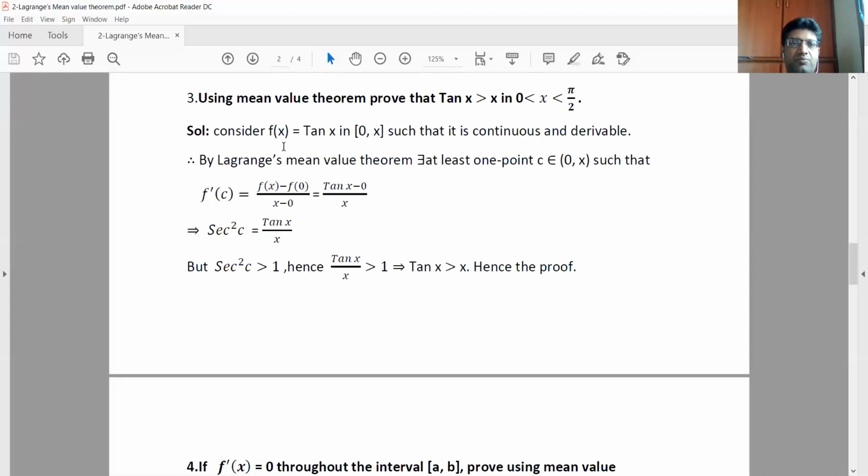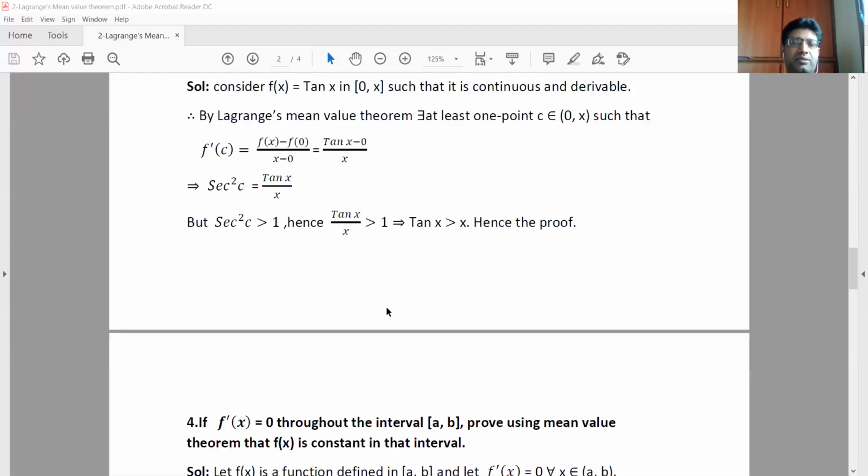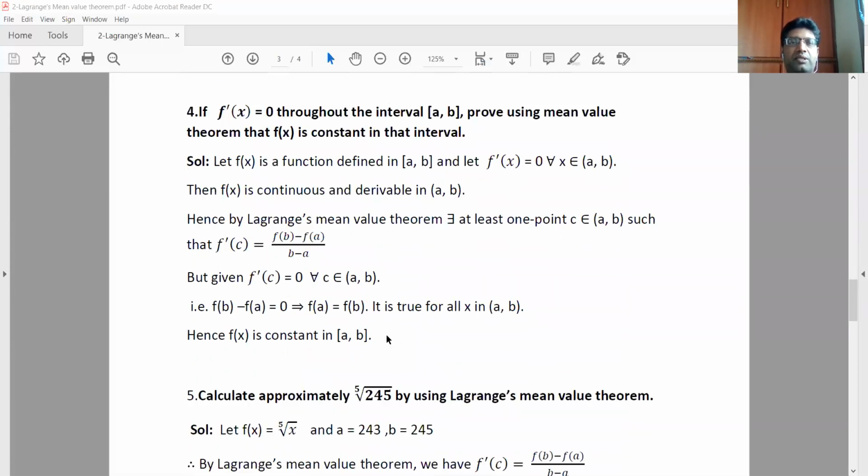So f dash of x means the derivative of this one. Tan x differentiation is secant square x. So in that I am replacing x with c. Secant square c is tan x by x. But secant square c is greater than 1. Hence tan x by x is also greater than 1, because secant square c is tan x by x. So that implies tan x is greater than x. That is what our requirement was. So hence the proof.